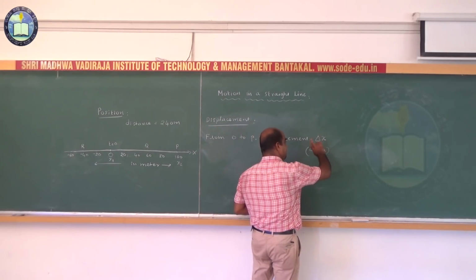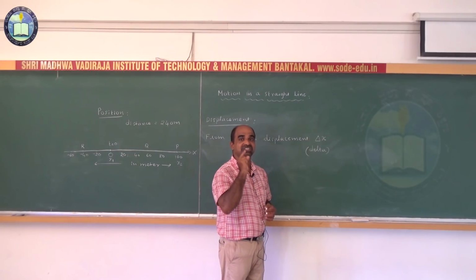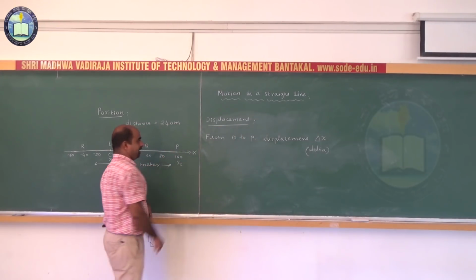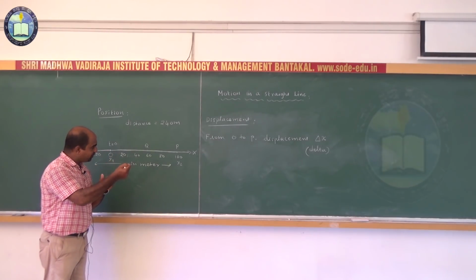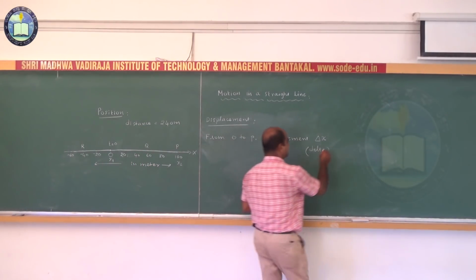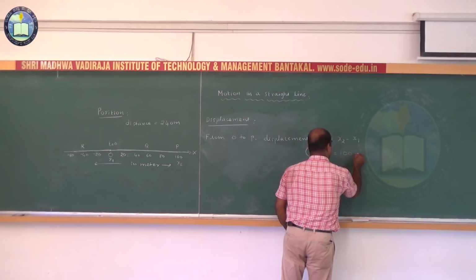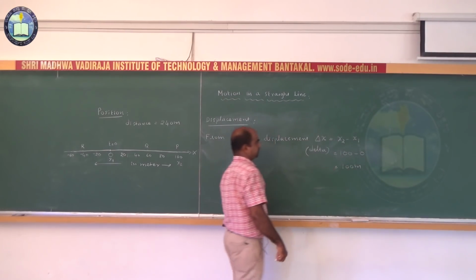Don't read it as delta into x. Say delta x. Delta refers to what? Change. As the body moves from O to P, there is a change in position of the body from O to P. Now, displacement of the body is given by delta x equal to x2 minus x1. That is 100 minus 0, which is equal to 100 meters.